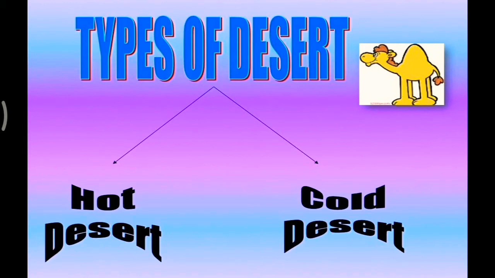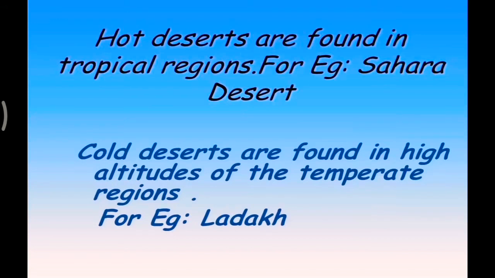We will learn first about hot deserts. Hot deserts are found in tropical regions, for example the Sahara Desert, and cold deserts are found at high altitudes of the temperate region, for example Ladakh. So there are two types of desert, hot and cold. We learn about the Sahara Desert and Ladakh Desert in this lesson.